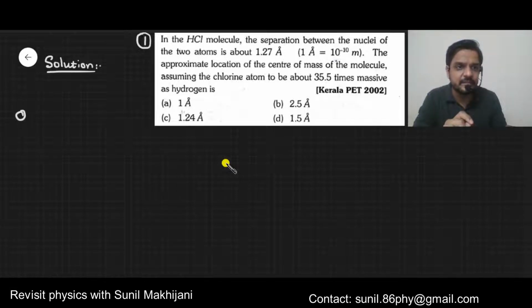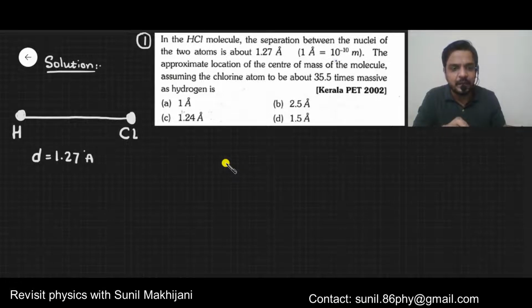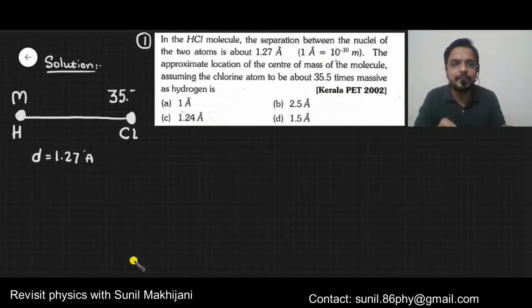See, suppose this is hydrogen and this one is chlorine. The distance between them is 1.27 angstrom. That is, 1.27 angstrom is the total distance between them. This I am denoting by d. Now here it is clearly given that the mass of the chlorine is 35.5 times more than hydrogen, right? So suppose mass of hydrogen I am taking as m, so mass of chlorine will be 35.5 times m. Now we need to find center of mass.